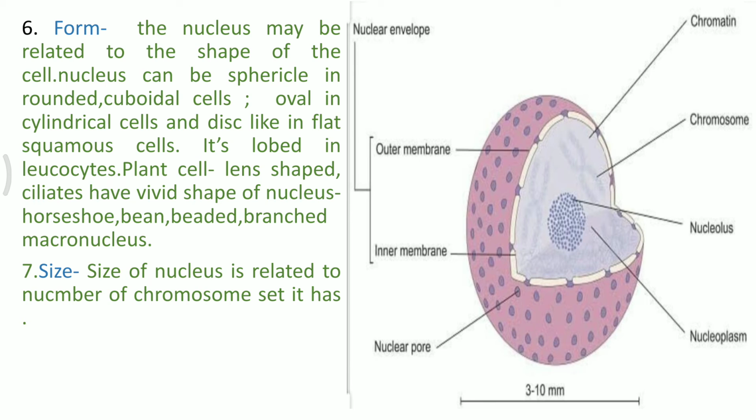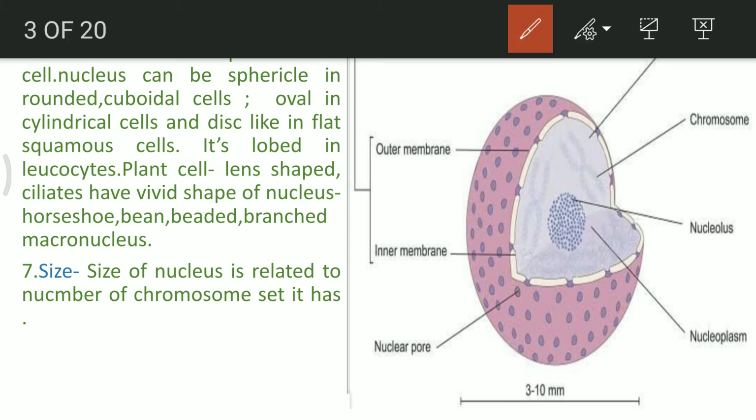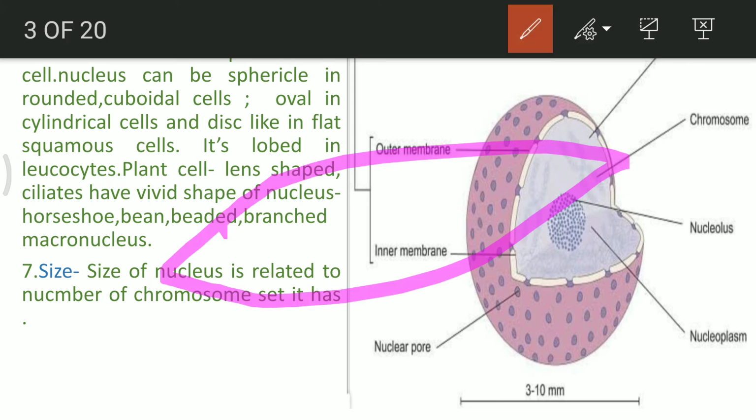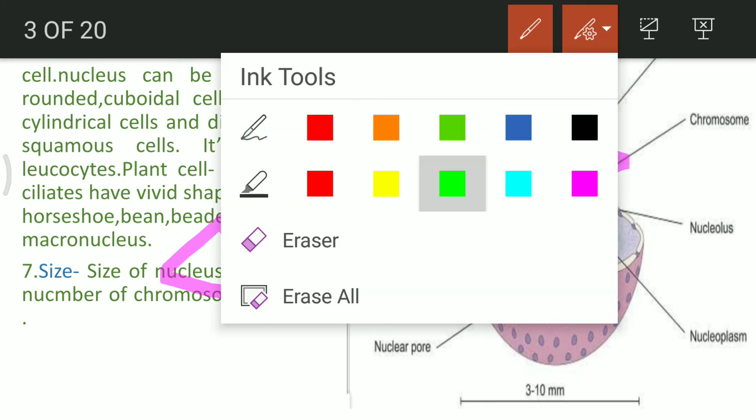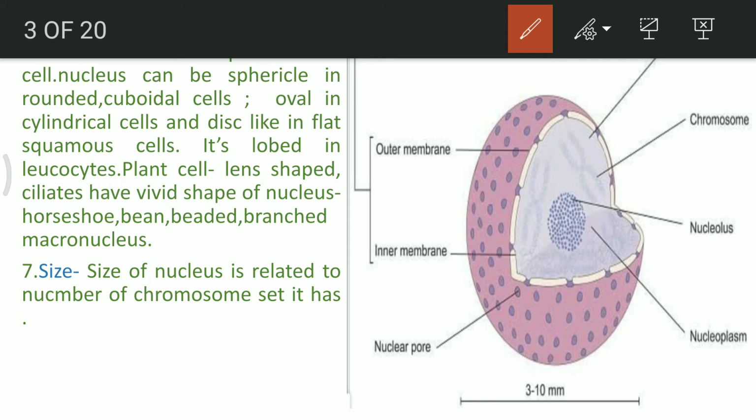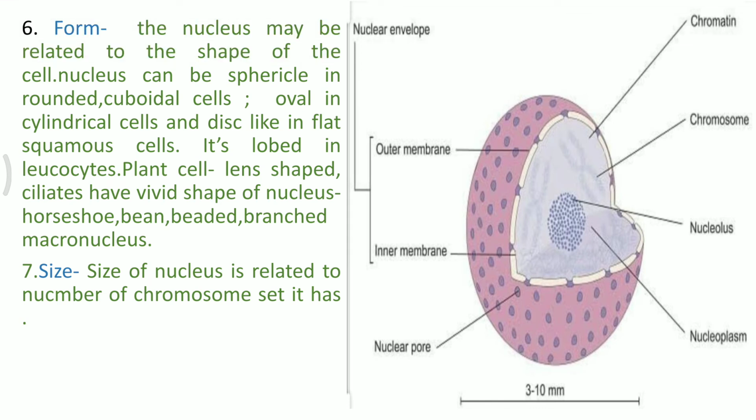Similarly, in the case of muscle cells, if you remember the structure of muscle cells, they are elongated. This kind of structure is there for the muscle cell. Similar is the condition of the nucleus. The nucleus in this case is elongated in muscle cells. So as is the shape of the cell, so is the shape of the nucleus. The structure of the nucleus as well as the structure of the cell are quite proportional to each other. They are quite similar to each other.